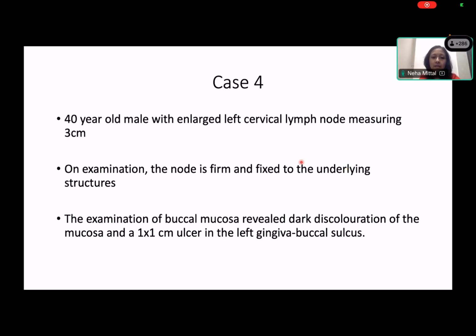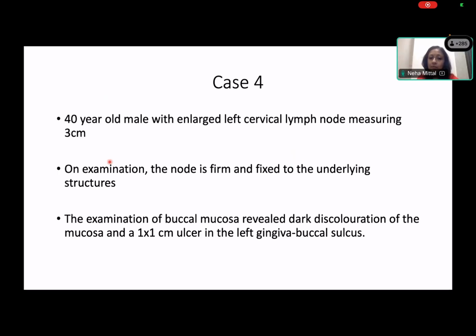Okay, so now whose turn is it? Anugrah. Last case. A 40-year-old with an enlarged left cervical lymph node measuring 3 cm. On examination, the node is firm and fixed to the underlying structures. The examination of the buccal mucosa revealed dark discoloration of the mucosa and a 1 into 1 cm ulcer in the left gingivobuccal sulcus. Okay. So what do you make out from this history? Anugrah, what is your thought process as a clinician when you have done this history and examination?